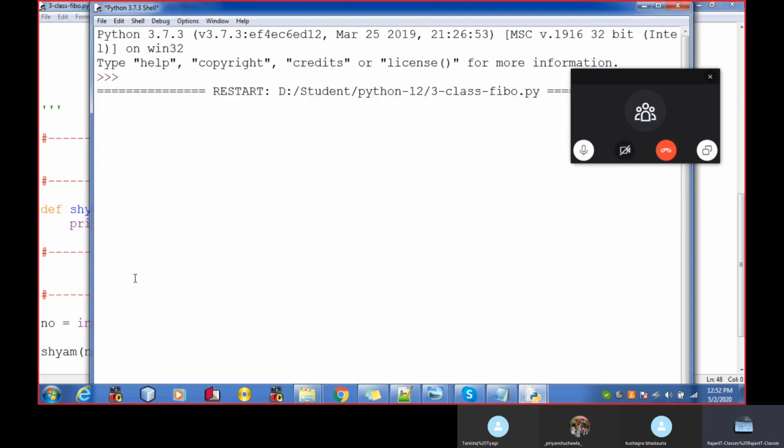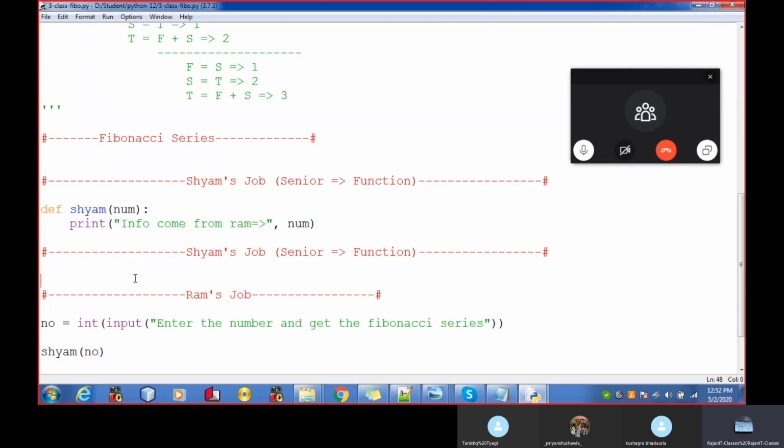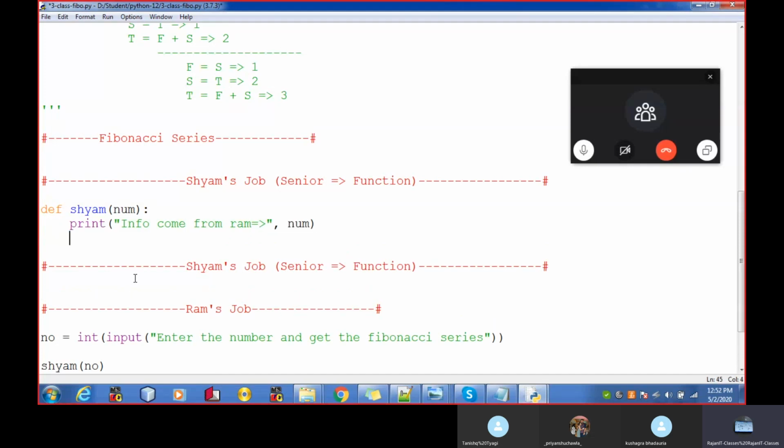Okay, so let me run this. Let's enter the number, let's say 8. So the info coming from the RAM is 8. Now we are inside the function. This is the information coming from the RAM. I want to generate now the Fibonacci series.